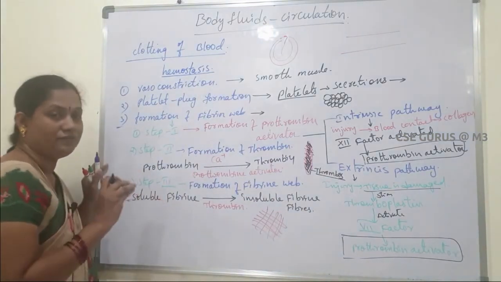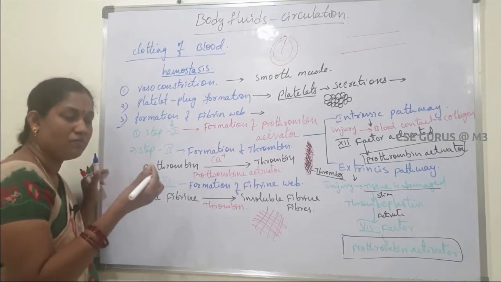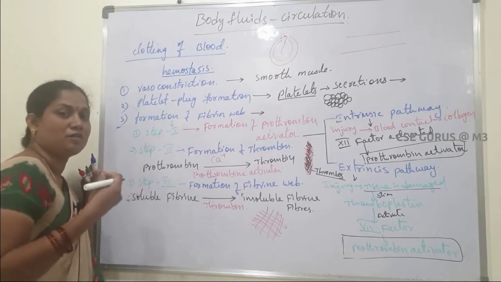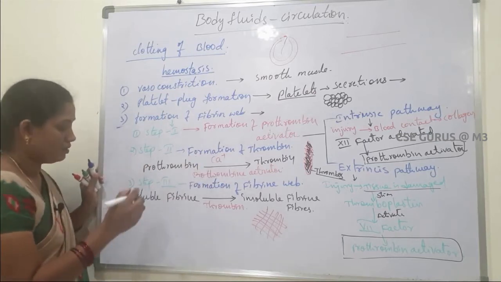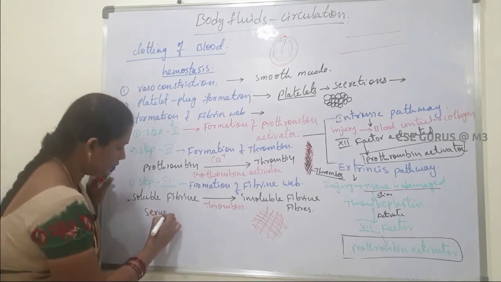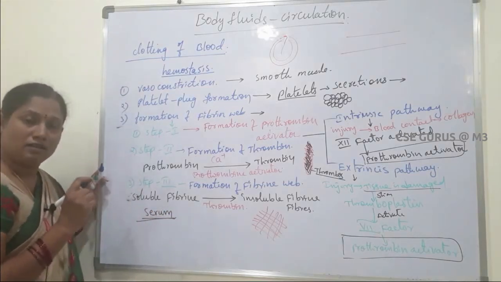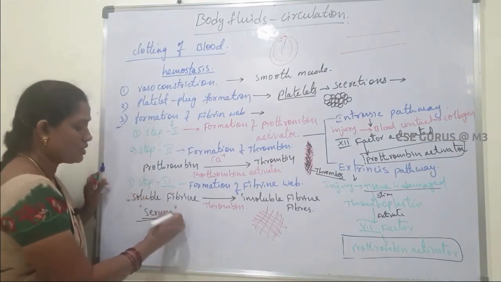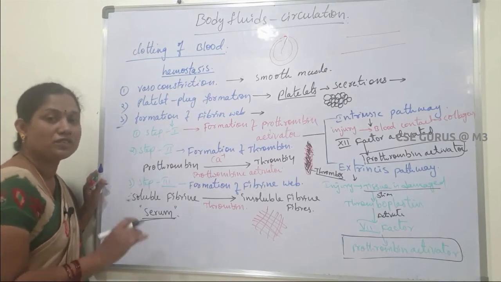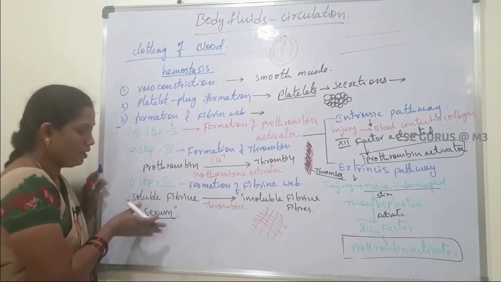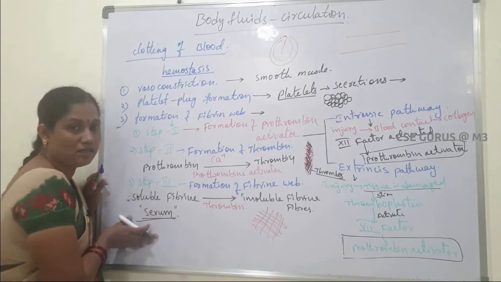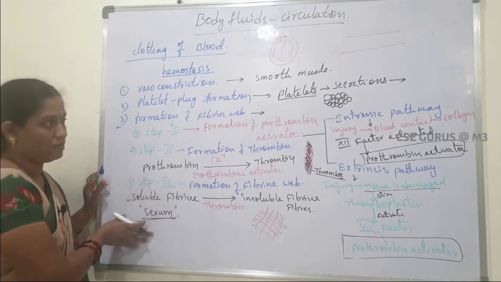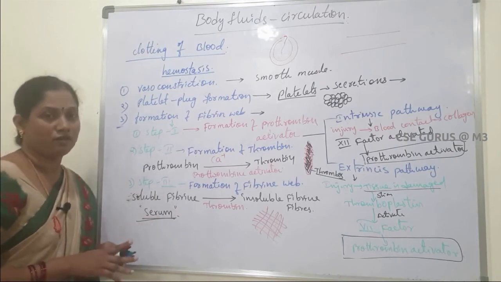Next, after blood clotting, some liquid comes out. That is, plasma comes out through the thrombus. That liquid is called serum. So serum is nothing but plasma without blood clotting factors. Blood clotting factors are absent in serum, but in plasma they are present. Okay, so this is about blood clotting.